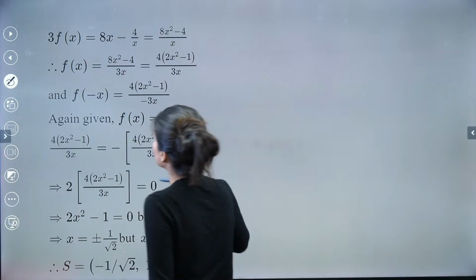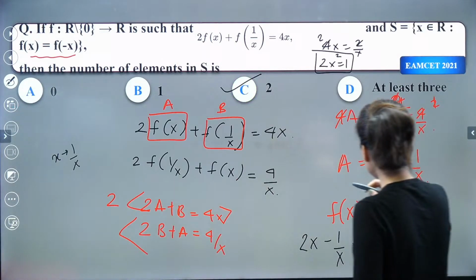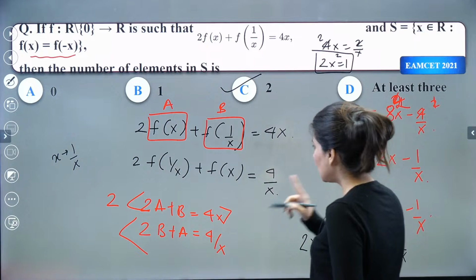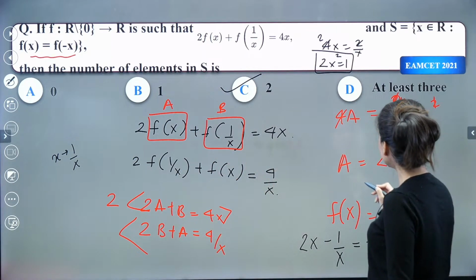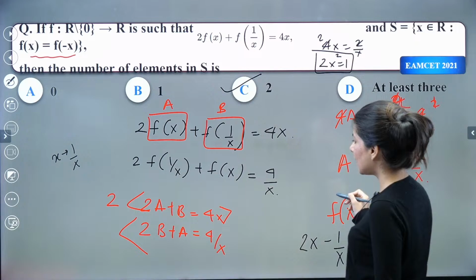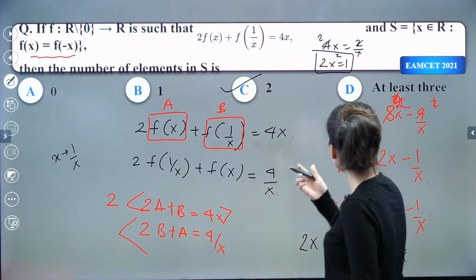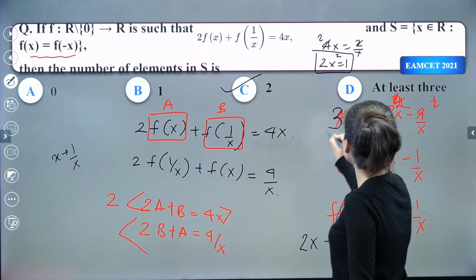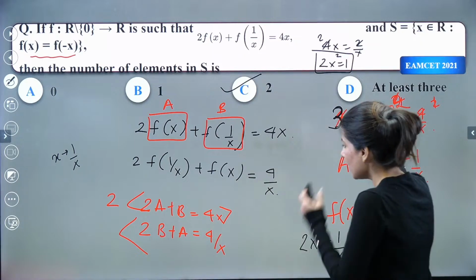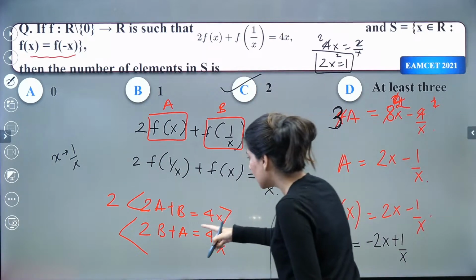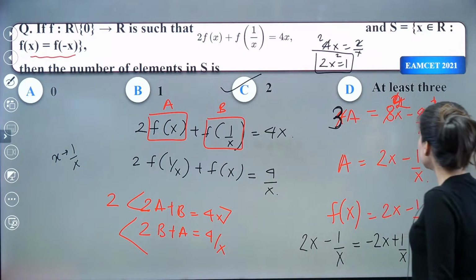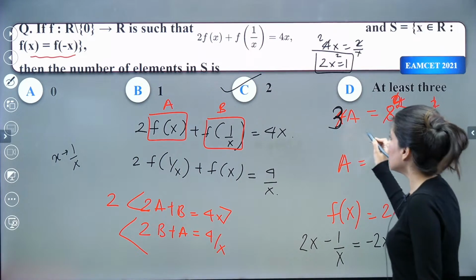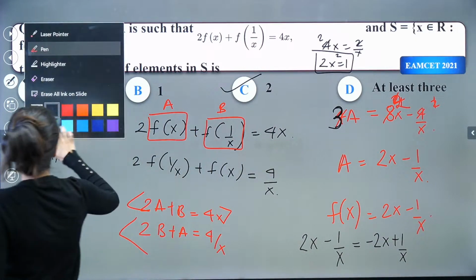Yes, 3fx was, sorry, there was a mistake actually. 2 2s are 4 minus 1, so 3. So clearly 3 times a. So this is 2 2s are 4, sorry, this is 3. 3 times a, right? 3a will be equal to 8 by this same thing, right? So this is 3a. Anyway. Let me do one more time.